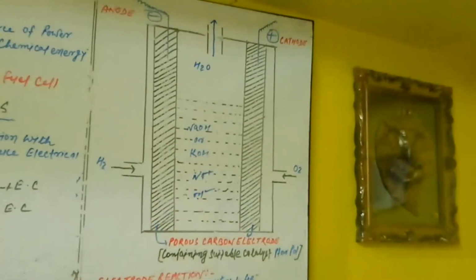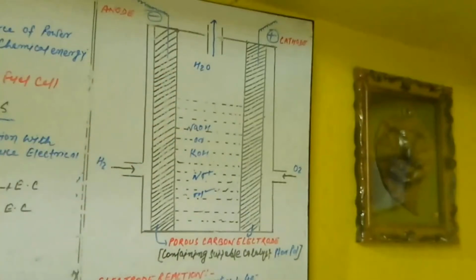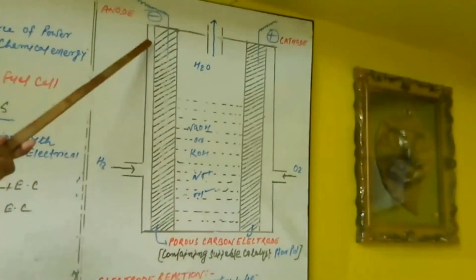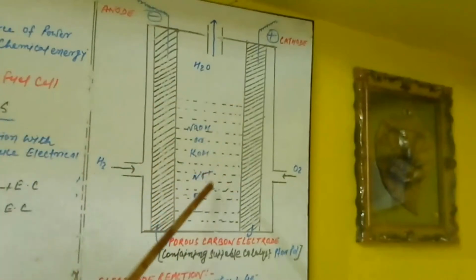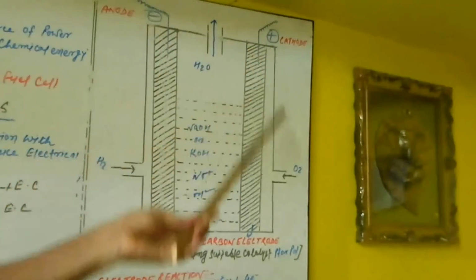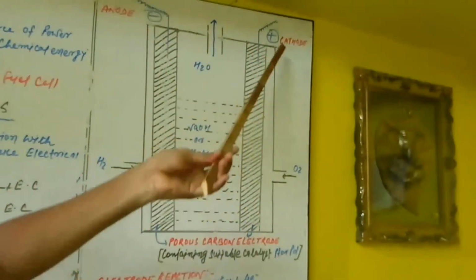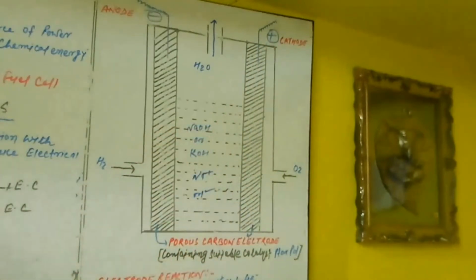During this, a redox reaction takes place. That means in this compartment, hydrogen is oxidized at the anode while oxygen is reduced at the cathode, leading to a redox reaction and starting to produce electrical energy.